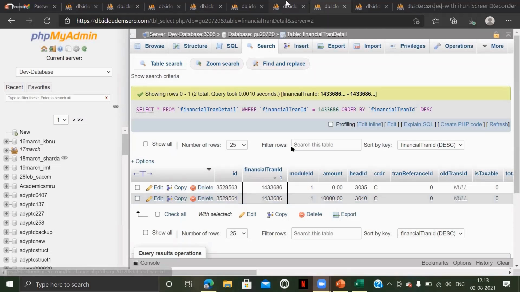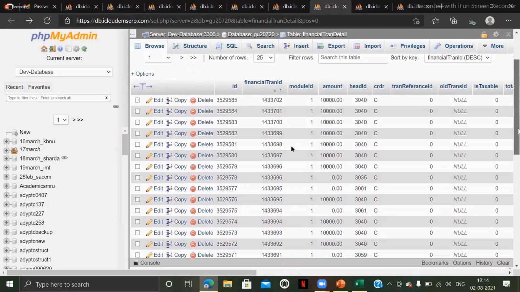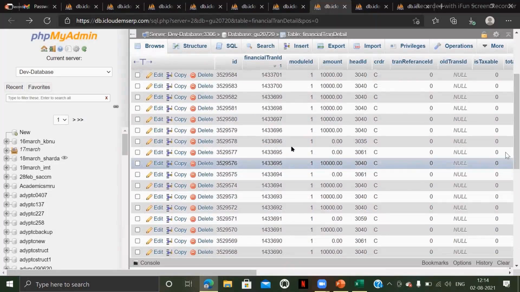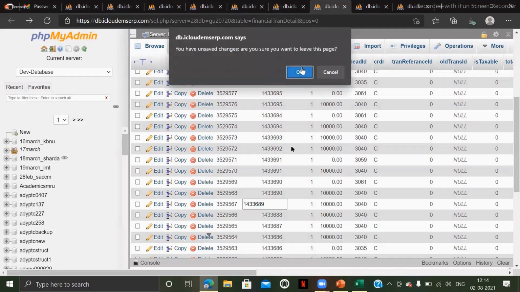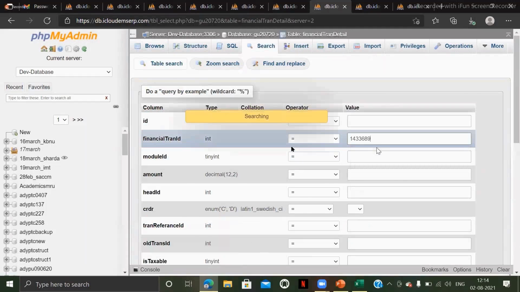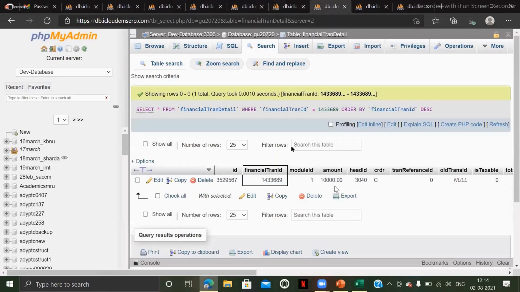Okay, so that way. Let me take another example because 0 is reflecting over here. Yeah, this one we can take. So what is the total amount here? 10,000. Just a second.